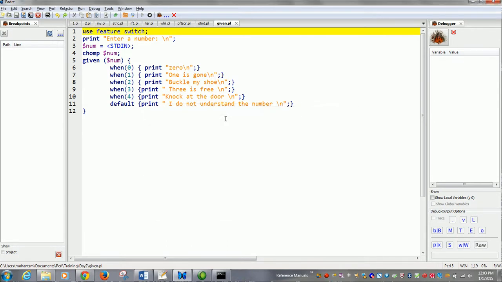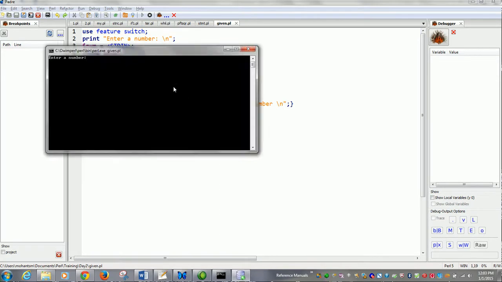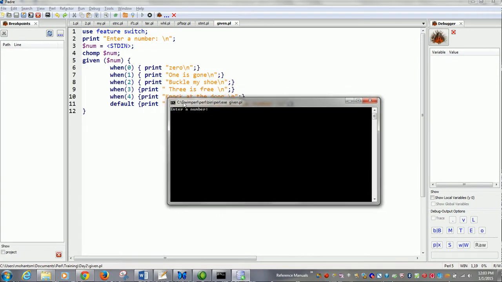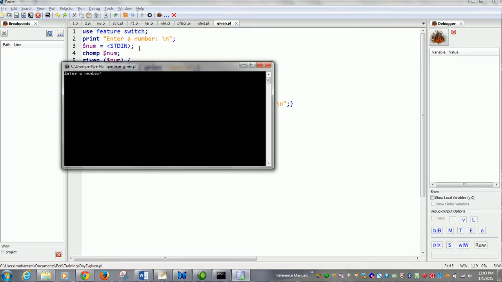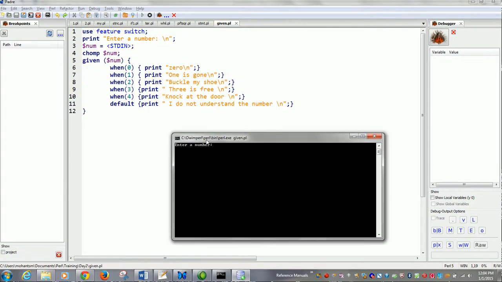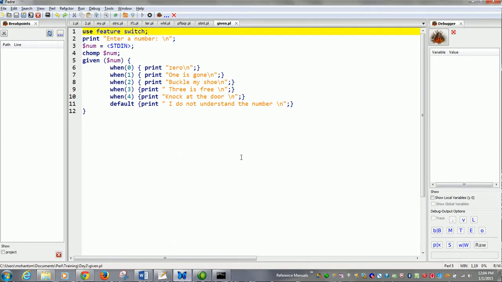Now let's run it again. Enter a number. You enter 3. 3 is free. Now let's enter something which is not identified in the when block. Enter a number 5. I do not understand the number, which is in the default section. Okay, so here we end the given when part.